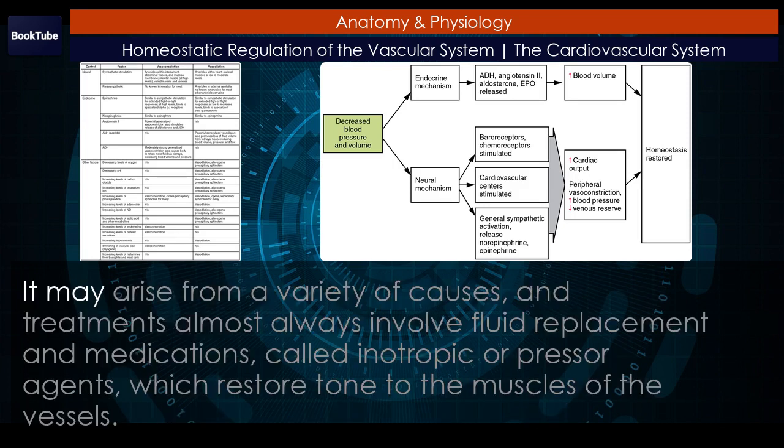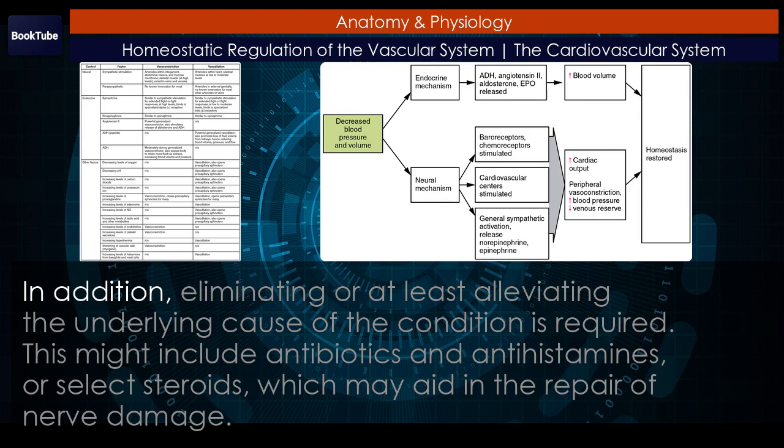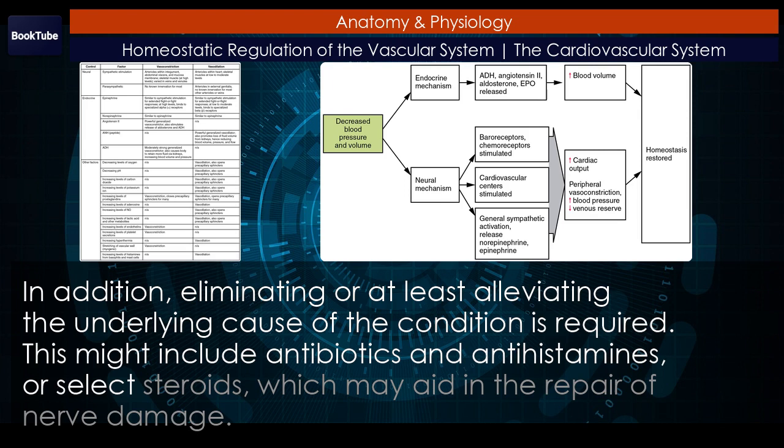It may arise from a variety of causes, and treatments almost always involve fluid replacement and medications, called inotropic or pressor agents, which restore tone to the muscles of the vessels. In addition, eliminating or at least alleviating the underlying cause of the condition is required. This might include antibiotics and antihistamines, or select steroids, which may aid in the repair of nerve damage.